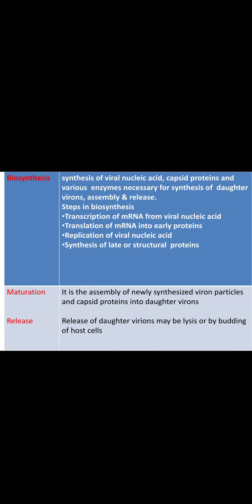Once the nucleic acid and other components like the capsid are formed, they have to be arranged. This arrangement is called maturation. Maturation is the assembly of newly synthesized viral nucleic acid, DNA or RNA, and the capsid protein into daughter virions. Once they undergo maturation, they have to be released from the host cell. This takes place in another step called release.